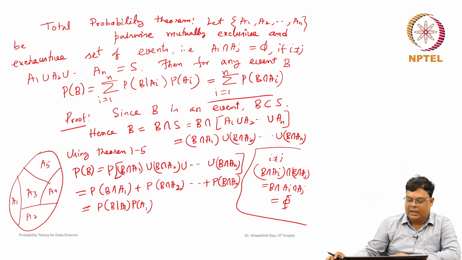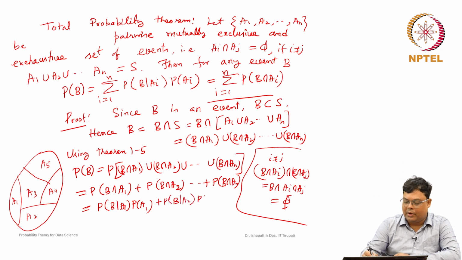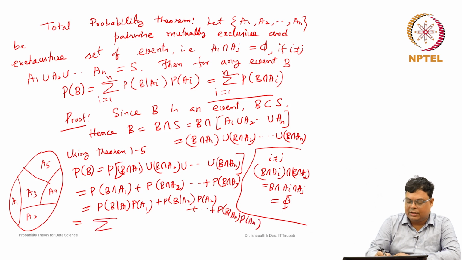Hence, this is probability of B given A1 into probability of A1, plus probability of B given A2 into probability of A2, plus ... plus probability of B given An into probability of An. In short form we can write it as summation of i equal to 1 to n, probability of B given Ai into probability of Ai.